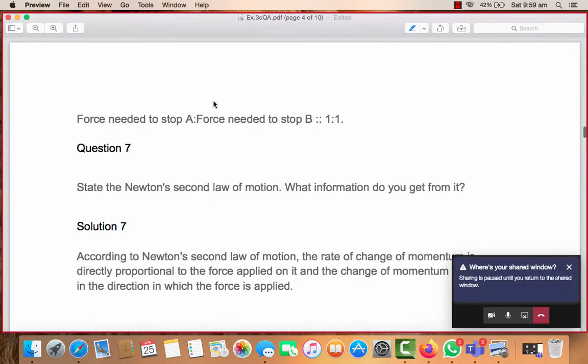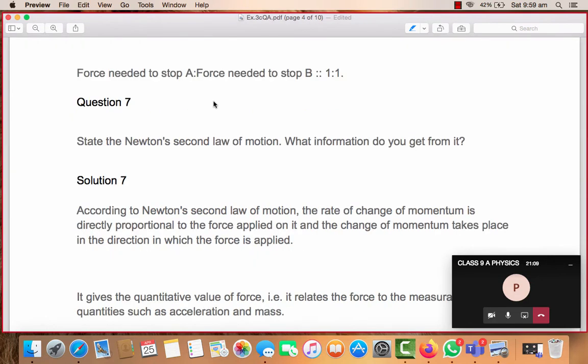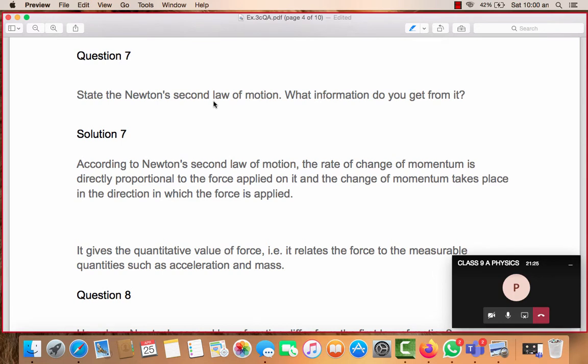See, Newton's first law of motion defines force. The second law also defines force, but the first law defines force qualitatively, whereas Newton's second law of motion, students, defines force quantitatively. You all understand the difference between quality and quantity.